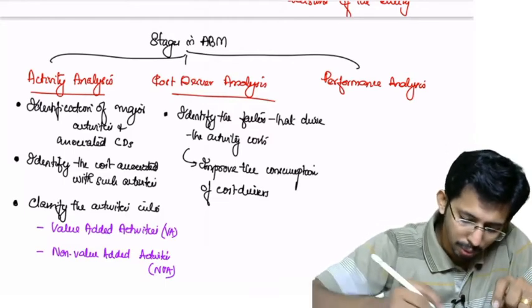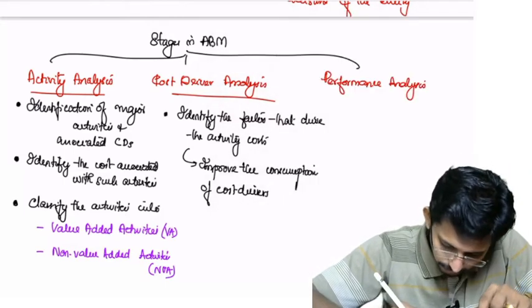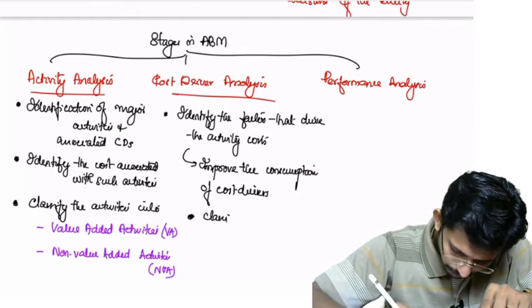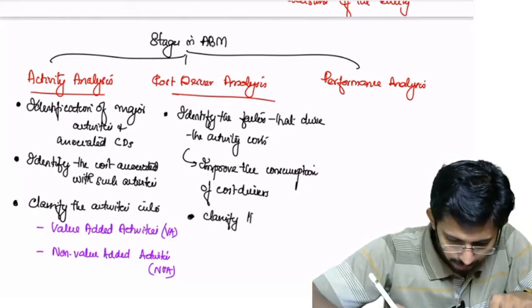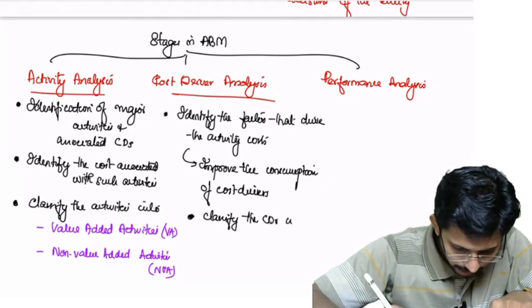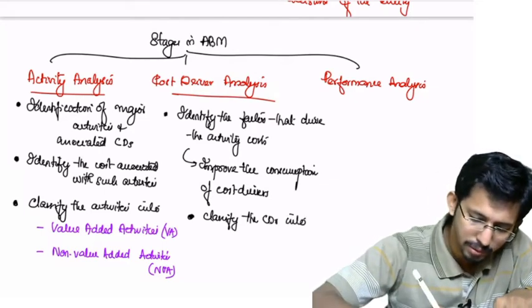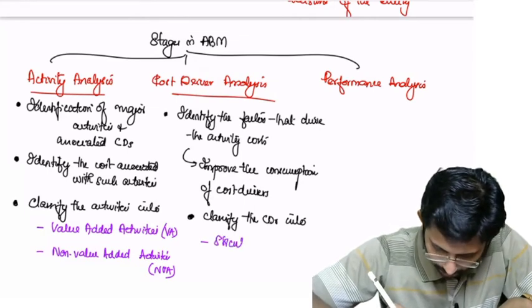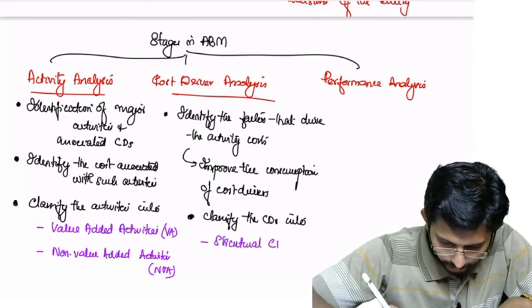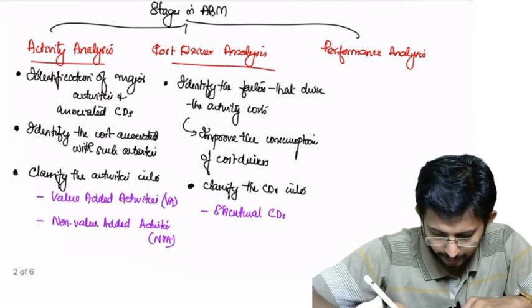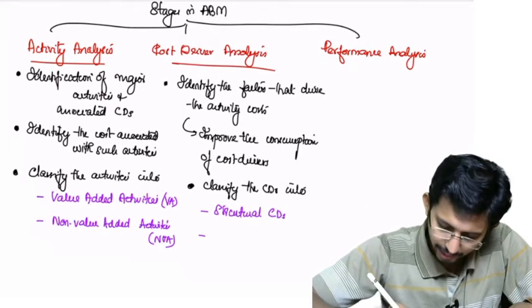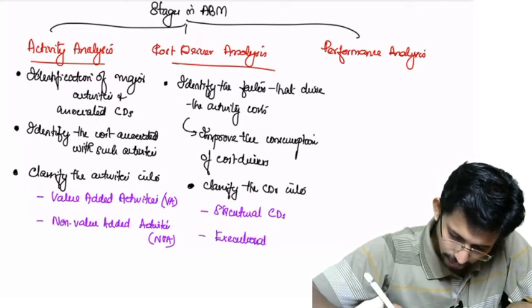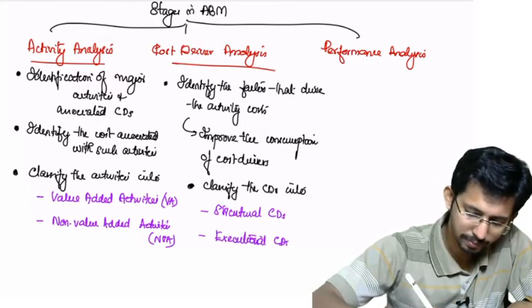For which, what you do? Classify the cost drivers into two: structural cost drivers and the next classification, executional CDs.